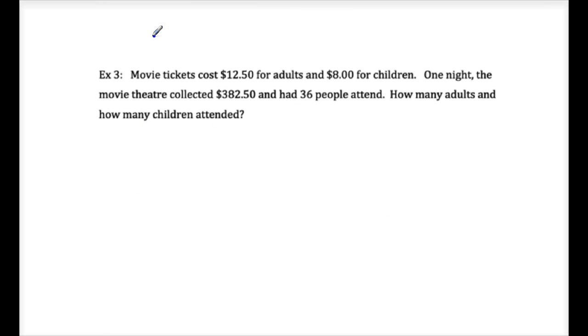All right, last situation. You guys have seen these before. Movie tickets cost $12.50 for adults and $8 for children. On one night, the movie theater collected $382.50 and had 36 people attend. How many adults and how many children were there? A and C. A is number of adults, C is number of children. You don't have to use those variables.